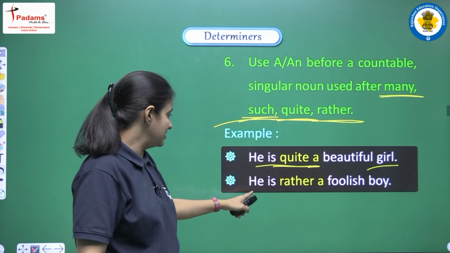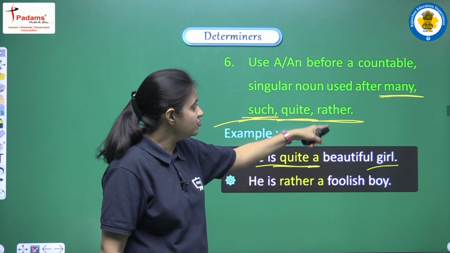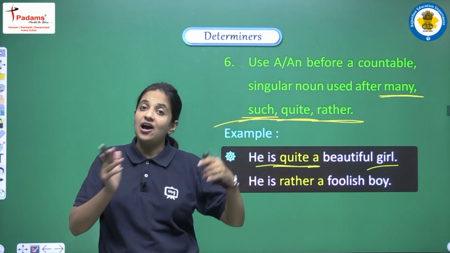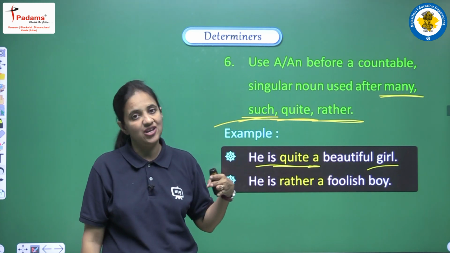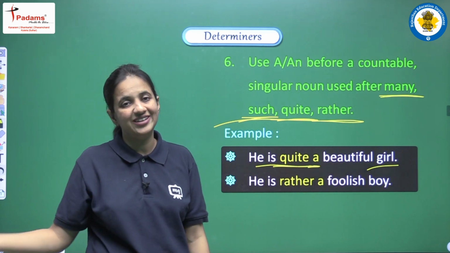Similarly, one more example is there: he is rather a foolish boy, right? So learn these words, many, such, quite, rather. If we are having such words and after that we are having a singular noun, in the blank we have to use a or an, depending on the sound of the noun that we are having.